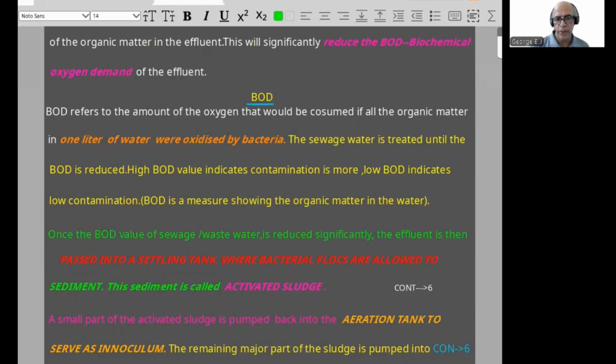So BOD, what is BOD? BOD refers to the amount of oxygen that would be consumed if all the organic matter in 1 liter of water were oxidized by bacteria. You may be familiar with BOD on the chemistry side also; COD is also there. High BOD means high contamination, low BOD means low contamination.